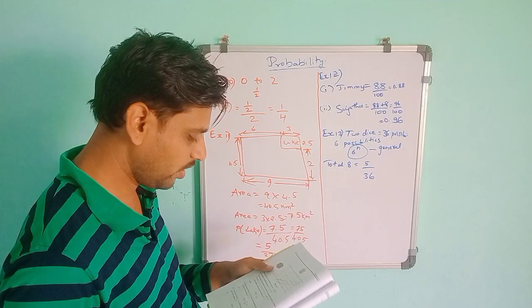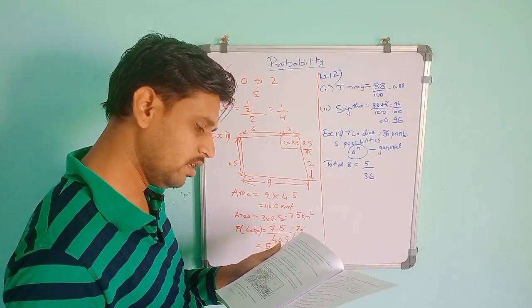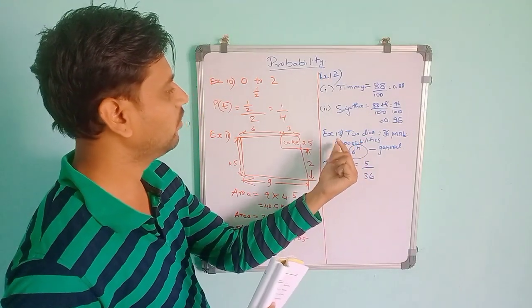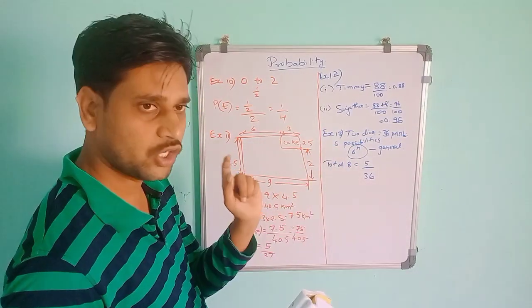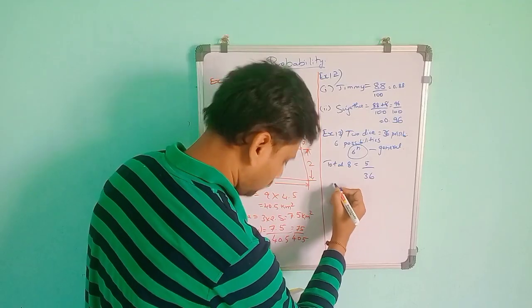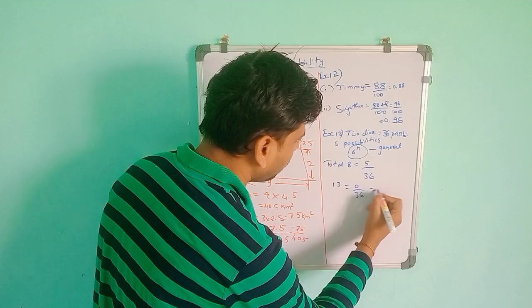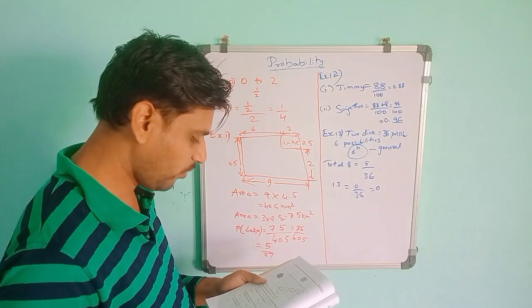Like that, there is no outcome favorable to the event F, where the sum of the two numbers is 13. The largest of the 6 numbers is 6, so the last will be 6 comma 6. So 6 plus 6 is 12. We can't get the 13. So it is 0. So total 13 means it is 0 by 36. It will be 0.